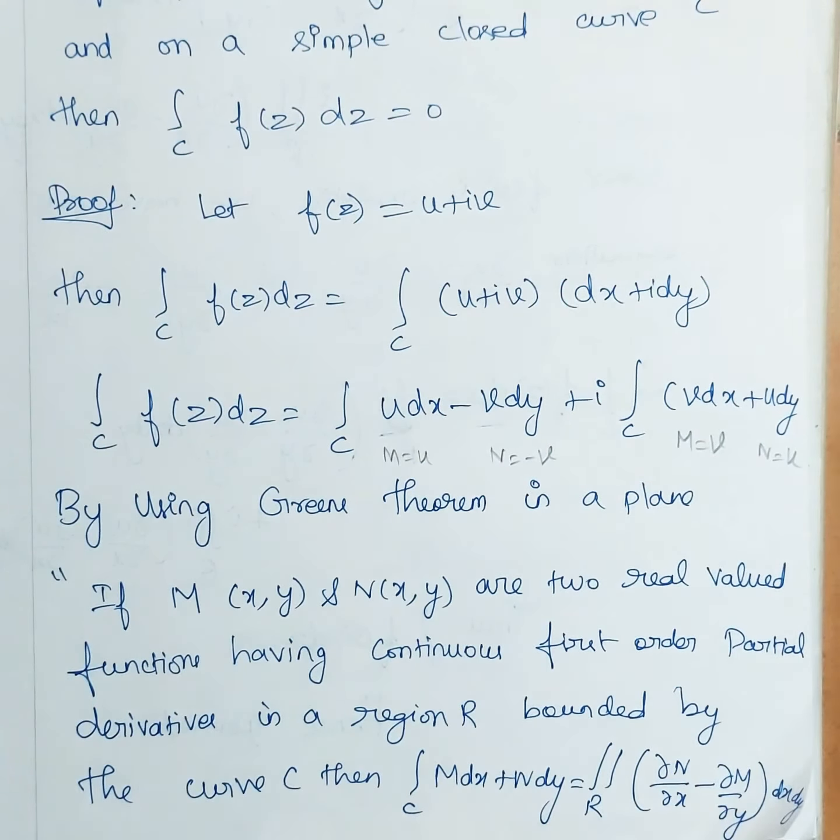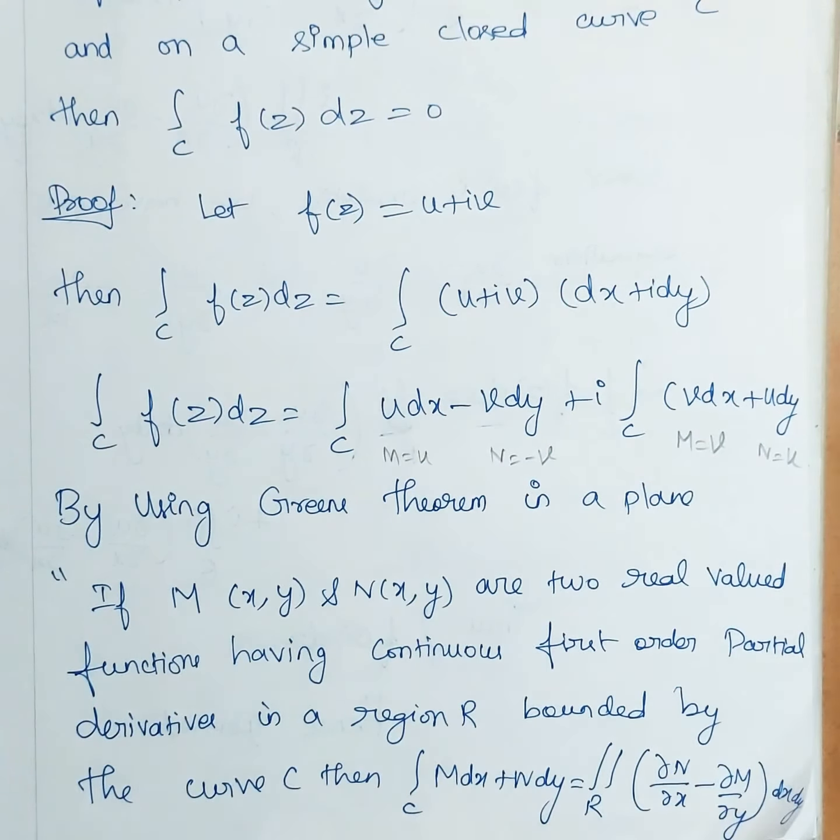Yes. So integral over C, the first one I told you that the value is negative: minus (del v by del x minus del u by del y) dx dy, plus i into double integral over R. The second one, first value is (del u by del x minus del v by del y) into dx dy. We have just substituted Green's theorem for the previous integral.